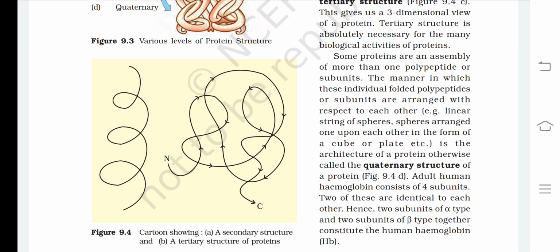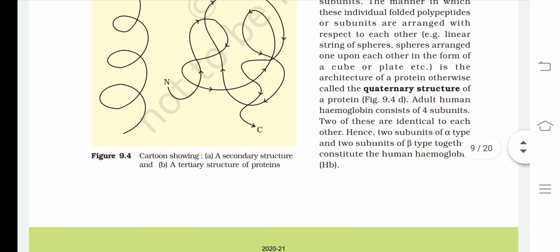Adult human hemoglobin consists of 4 subunits. Two of these are identical to each other, hence two subunits of alpha type and two subunits of beta type together constitute the human hemoglobin.